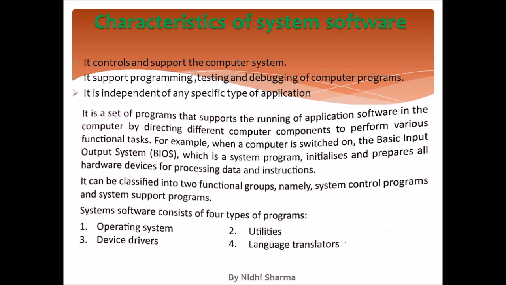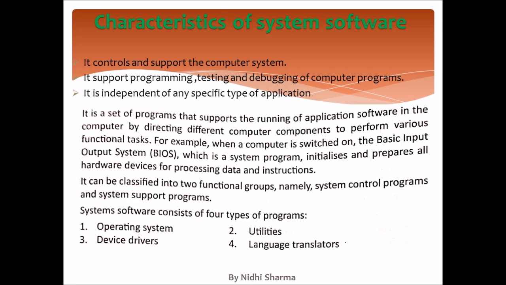It is not dependent on any specific type of application. We are talking about the system software. When we start a computer, you have seen that it takes some time to load things, its starting time. That is known as BIOS, basic input output system, the time the computer is taking to